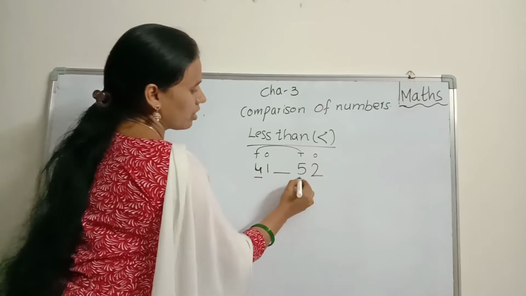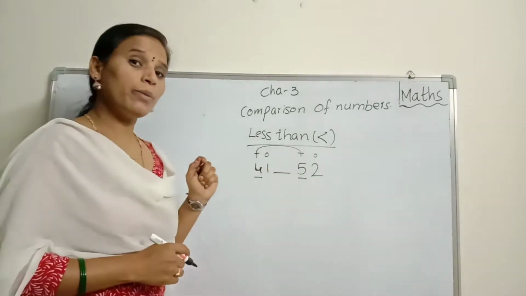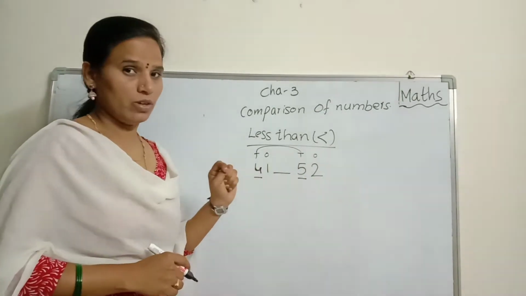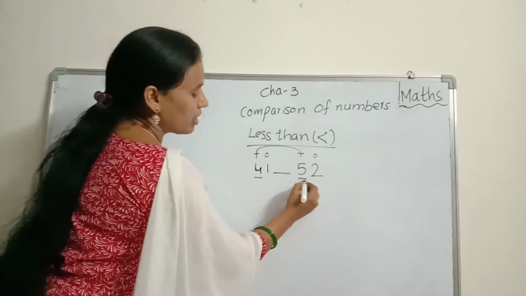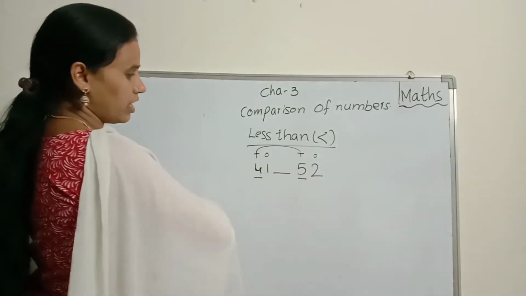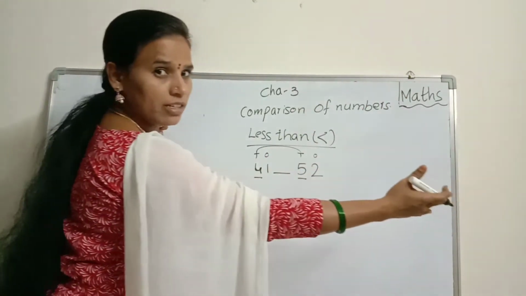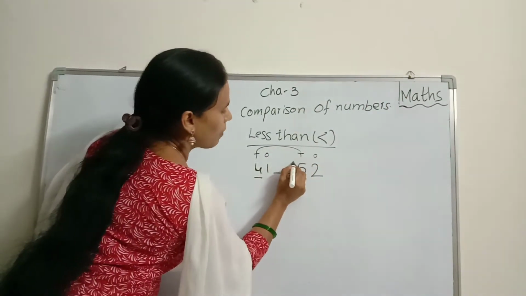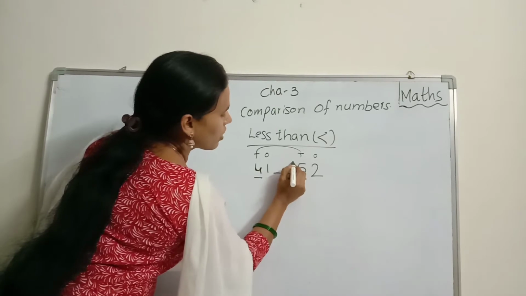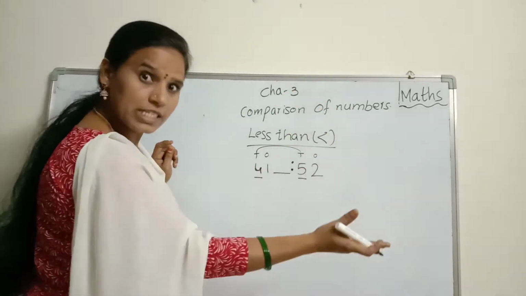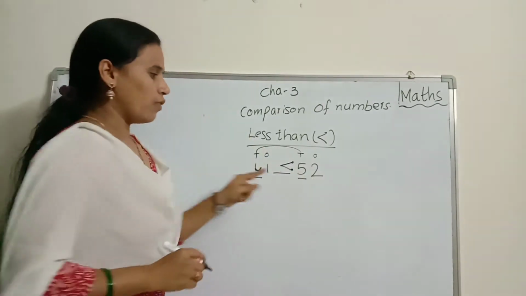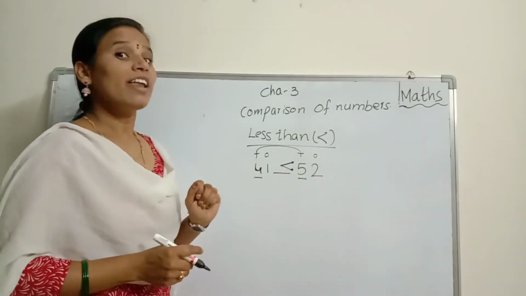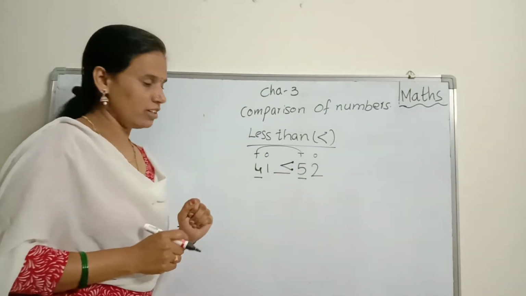Here 4, here 5. Now which is the big number? 5 only, no? So this is the big number. Which side is it? This is left side, this is right side, right? So this is the big number. So I am showing 2 dots on the right side. Okay? Simple logic. What is this called? This is less than. Okay children?